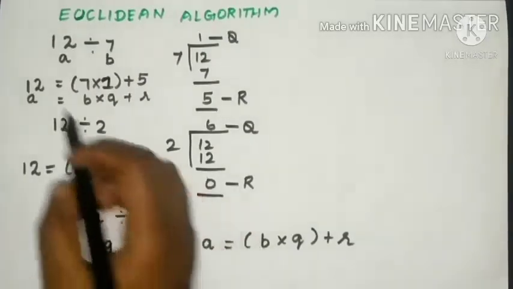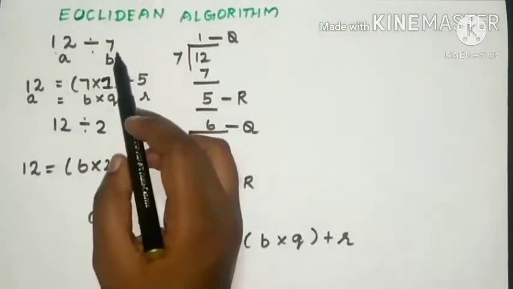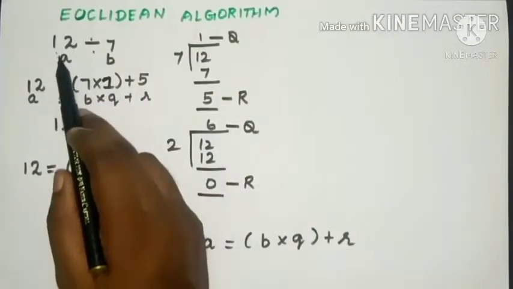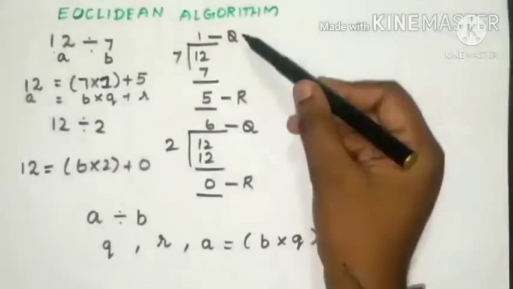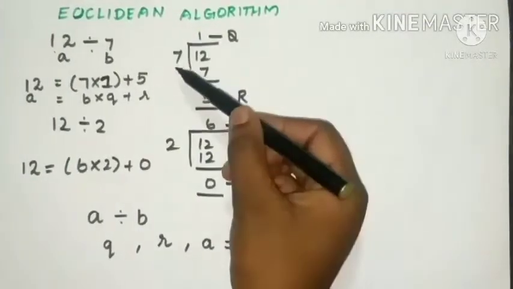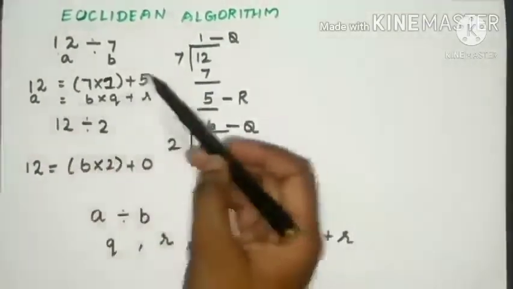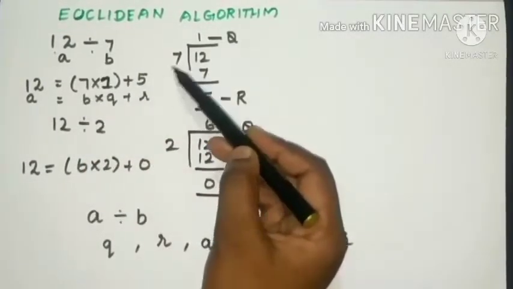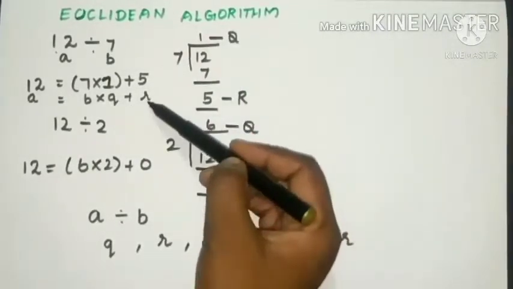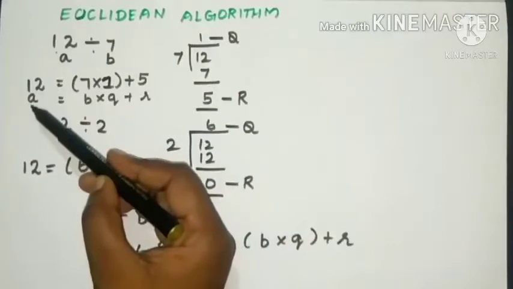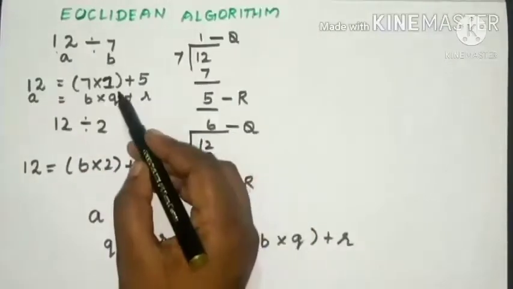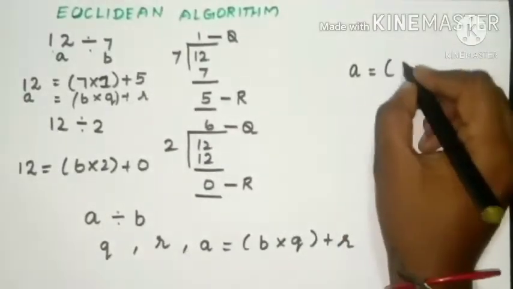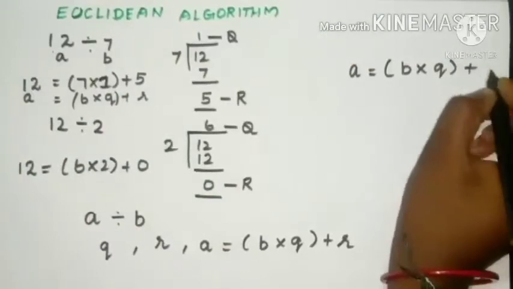For example, the number 12 divided by 7. Here the value A is 12 and the value B is 7. If we divide 12 by 7, we get the quotient as 1 and remainder as 5, and the B value is 7. Therefore, the number 12 can be written as B into Q plus R. That is, B is the divisor 7, Q is the quotient 1 and R is the remainder 5. Students, keep in mind, A is equal to B into Q plus R.